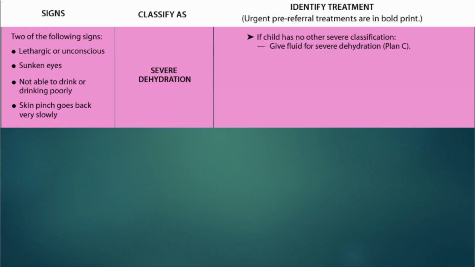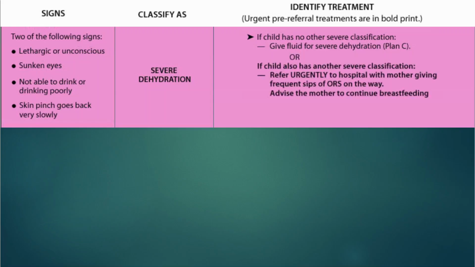Going back to the table. If child also has another severe classification such as pneumonia, refer urgently to hospital with mother giving frequent sips of Orsol on the way. Advise the mother to continue breastfeeding. If child is 2 years or older and there is cholera in your area, give antibiotic for cholera.